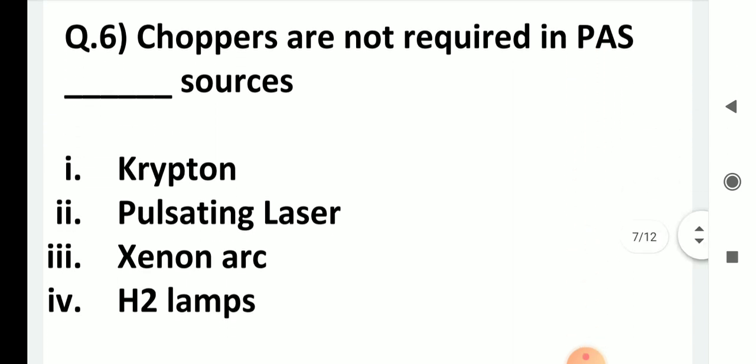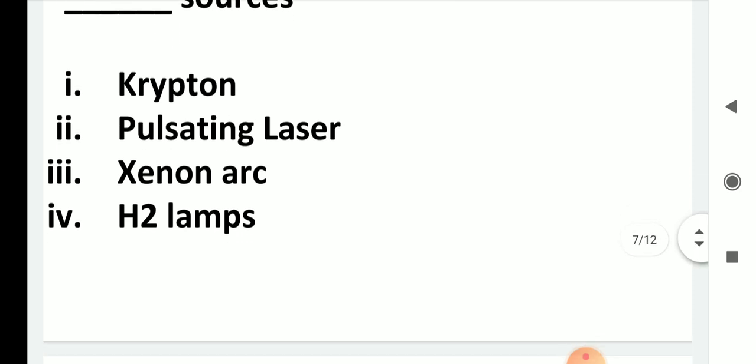Choppers are not required in PAS dash sources. Now, if you use krypton sources, pulsating laser sources, xenon arc sources, hydrogen deuterium lamps, these are the four choices. In one of them, you don't require choppers. Normally, in PAS, the choppers are required, but if you use a pulsating laser beam as the source, then your choppers are not required. So the answer is the second one.